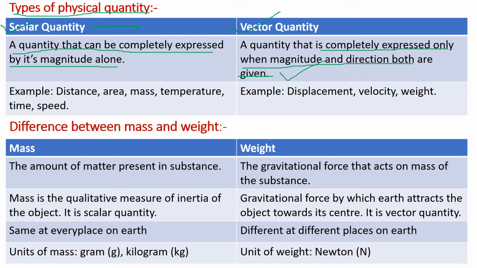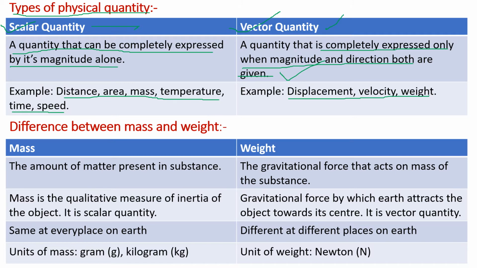Let us see what are the examples of scalar quantities. Distance, area, mass, temperature, time, speed. These are the examples of scalar quantity. Displacement, velocity, weight, these are the examples of vector quantities.